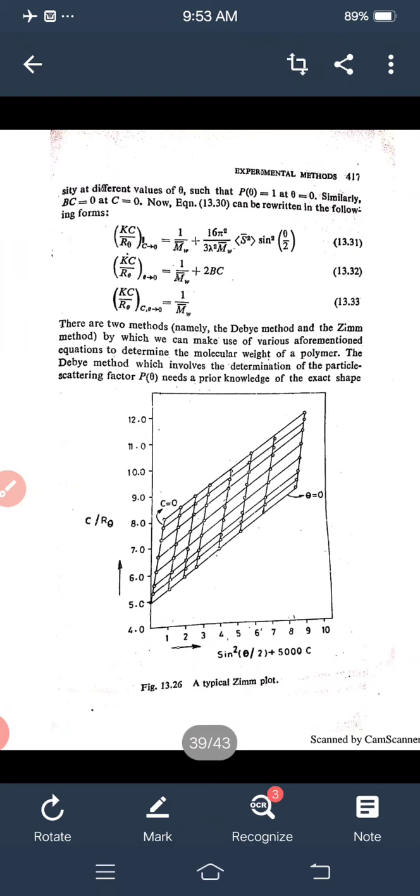There are two methods, namely the Debye method and the Zimm method, which make use of the aforementioned equations to determine the molecular weight of the polymer.